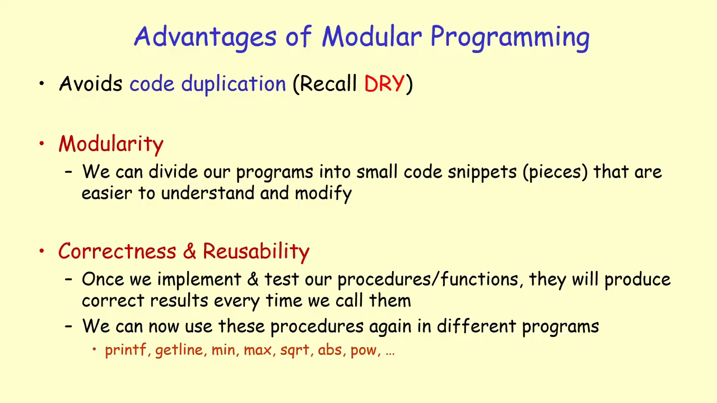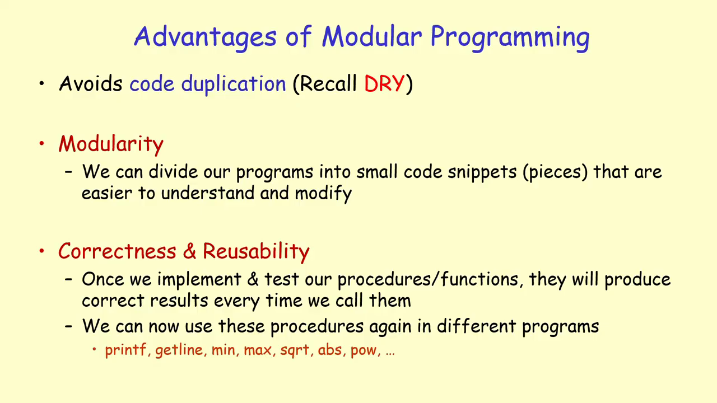So let's say you have a printf function that you have implemented and put into a library. Now you can use printf in every program that you write. You don't have to re-implement printf again. Getline, we are using getline in every program that we use. We don't have to re-implement it because it's already been implemented and tested and put into a library, which is the C standard input-output library. Same thing for minimum, maximum, square root, absolute value, power. These are mathematical functions that have been implemented once and put into a library.